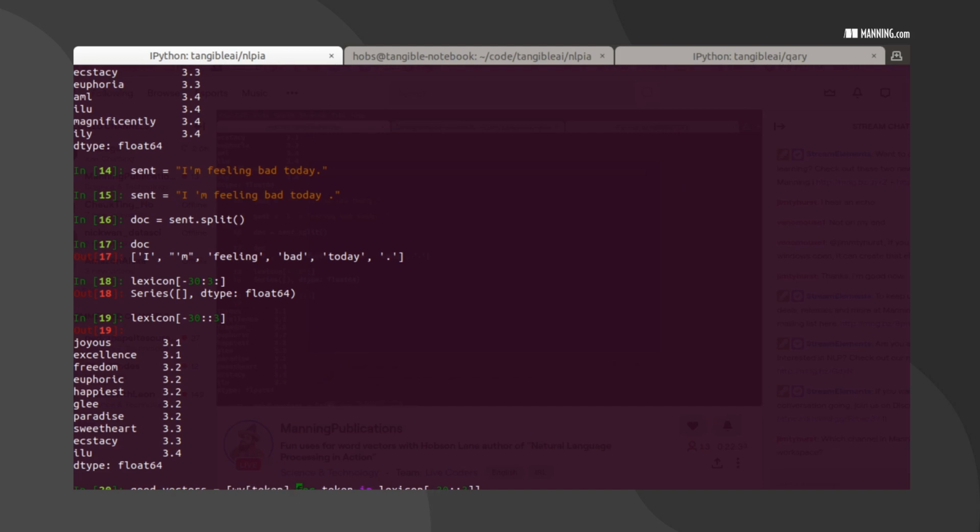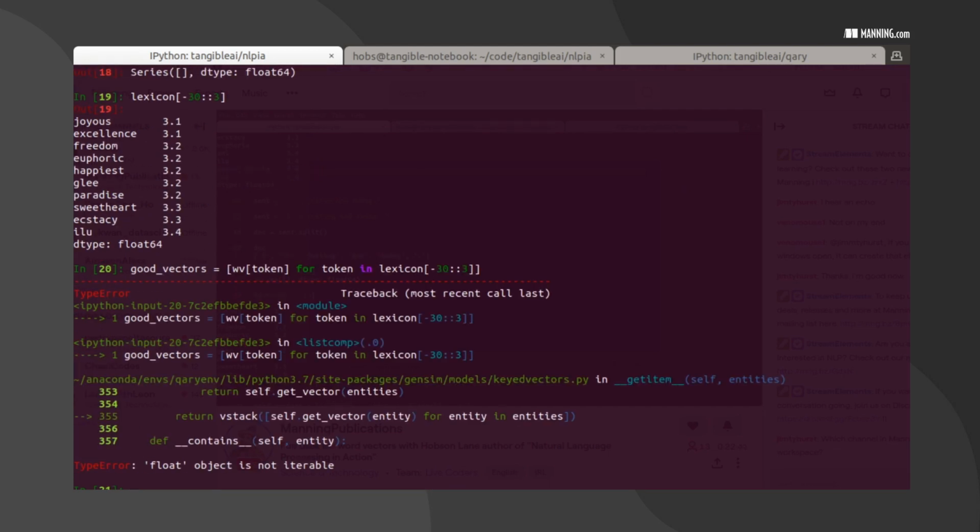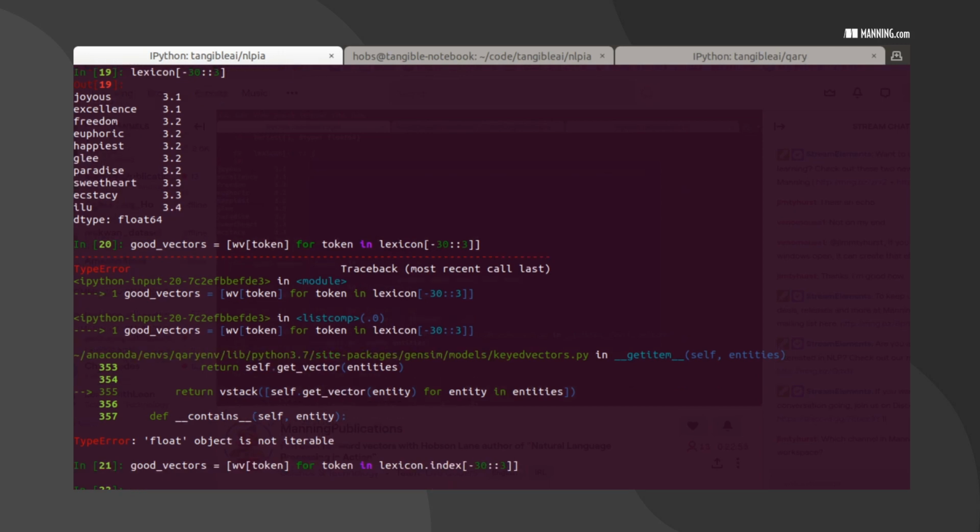This could fail if those words don't exist. I'm going through the values, not the index. Let's see if I can do the index this way.